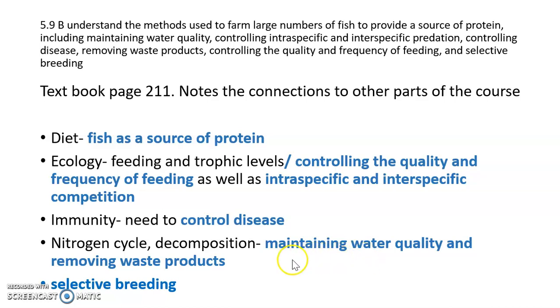We want to make sure that we can maintain the water quality within a fish farm by removing the waste products and preventing the buildup of things like ammonia within the water. We also want to connect the idea of selective breeding because we want to have a fish farm of fish which we know have got the qualities that we desire.